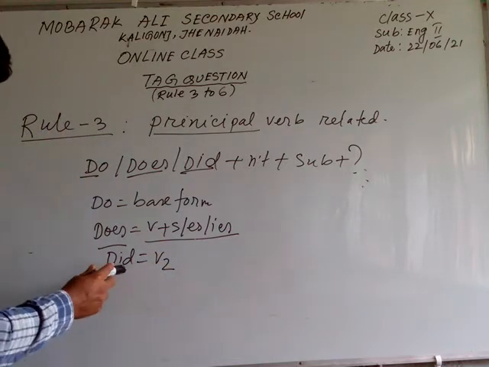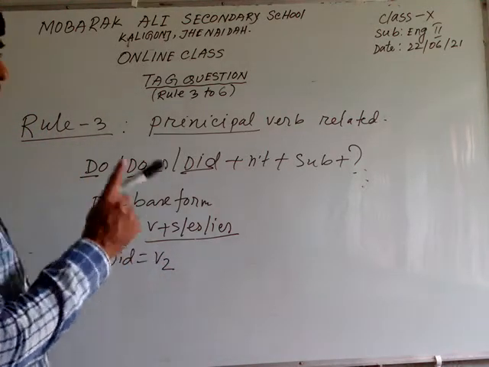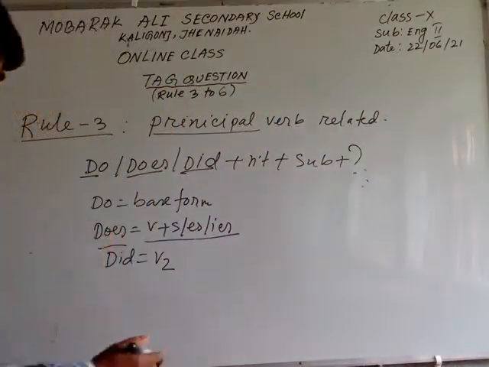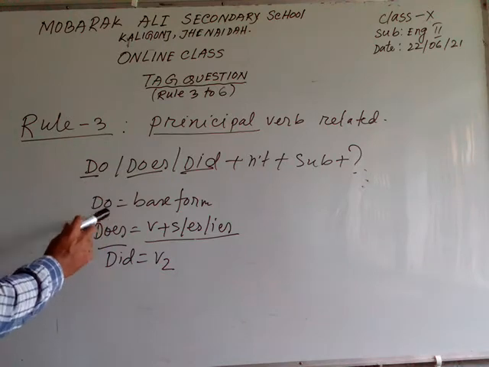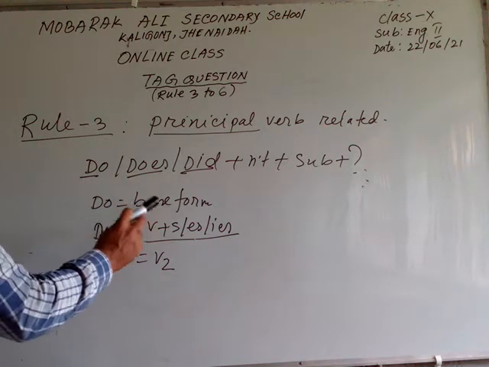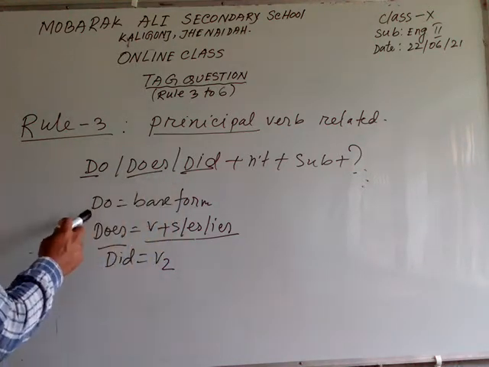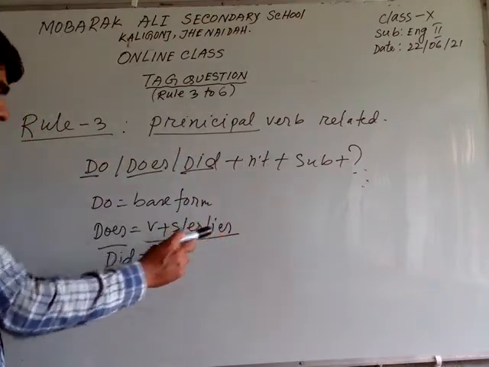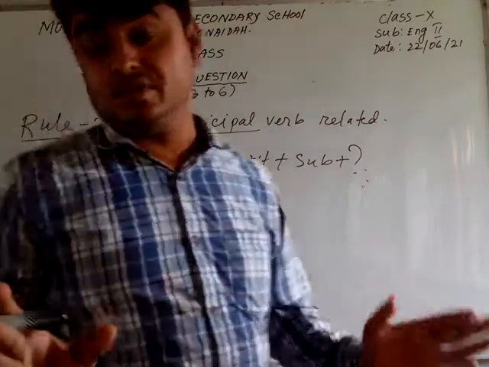Okay, dear student, and did: V2. V2 means the second form of the verb, the past form. So now, dear student, if you see base form, then use do. If after the base form there is s, es, or ies, then you should use does.